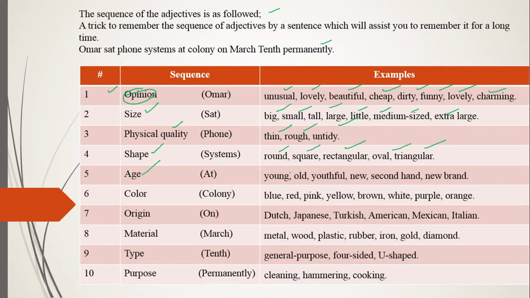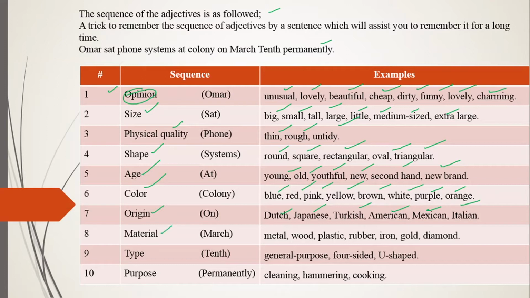Age, like young, old, youthful, and new, second hand, brand new, etc. Color, like blue, red, pink, yellow, brown, white, purple, orange. And origin, like which nation it belongs to, or what is the origin of that person, place, or thing. Clear? That is Japanese, Dutch, Turkish, American, Mexican, Italian.